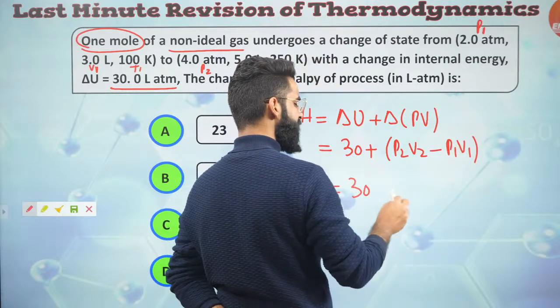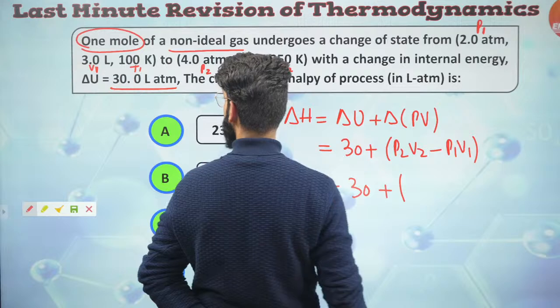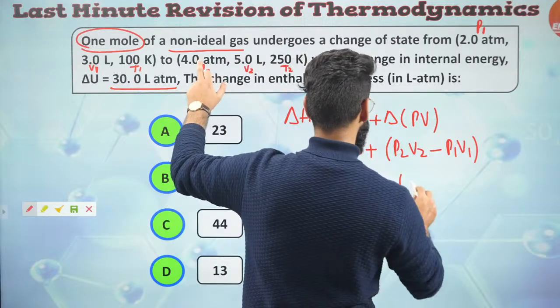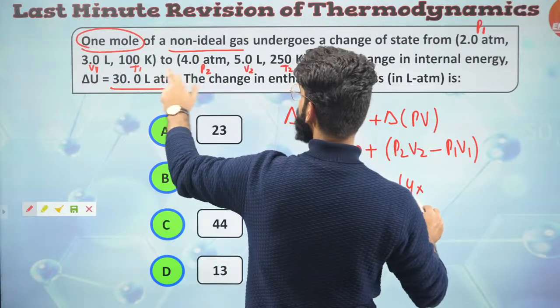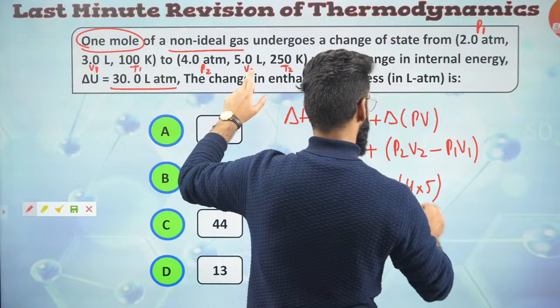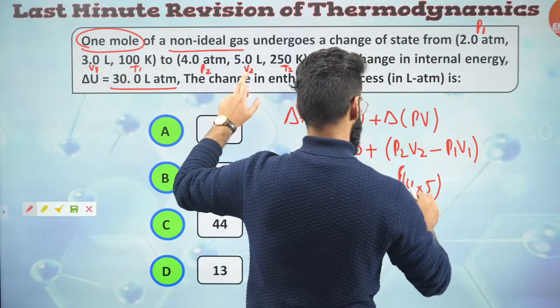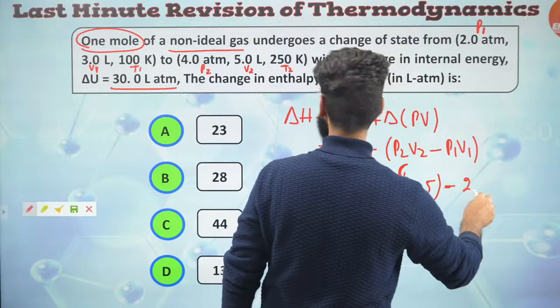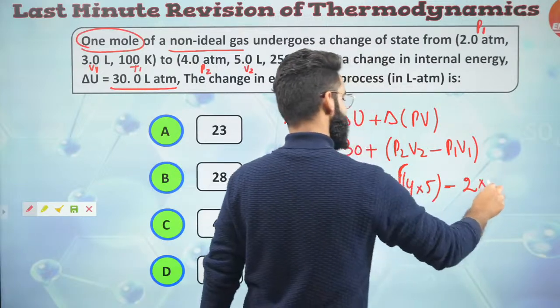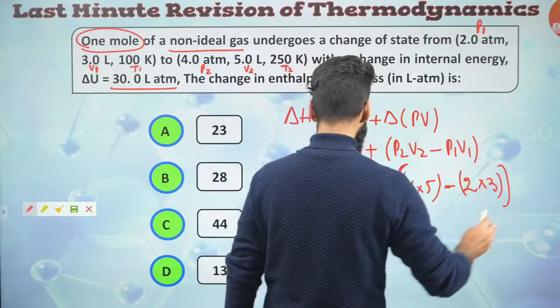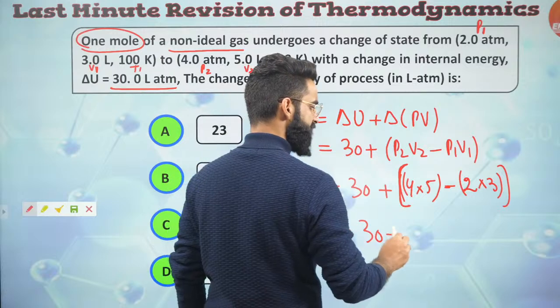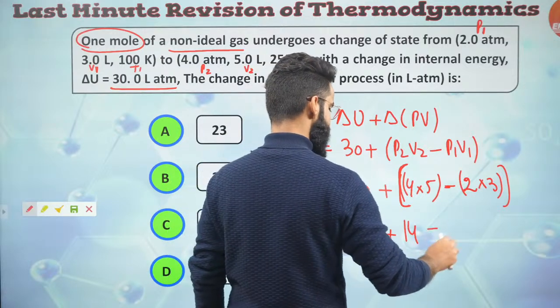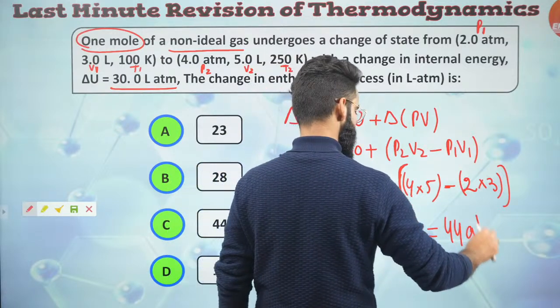So 30 atm liter plus P2. What is the value of P2, guys? The value of P2 is 4 multiplied by V2, and the V2 value is 5, minus P1 V1. P1 value is 2, and V1 value is 3. So you'll be getting something like this: 30 plus 14, and the answer is going to be 44 atm liter, right?